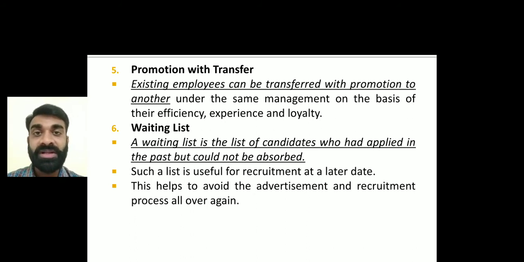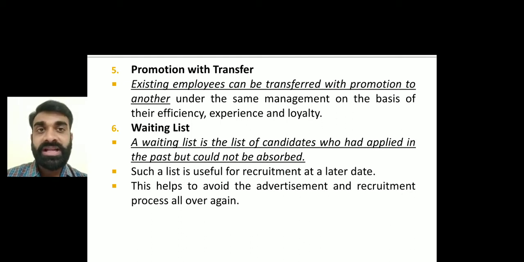Then promotion with transfer, that is first and second combined: the person will be transferred from one place to another place with promotion, that means there will be an increase in salary, right? Plus a higher level of power and authority, that is power and responsibility, will be assigned to them. So ultimately that person will feel encouraged, right? Promotion with transfer, for example, a person is transferred from Surat to Baroda with promotion, okay, right? Then waiting list.